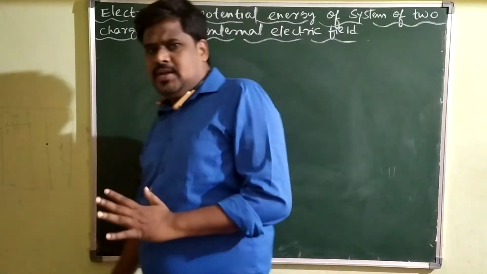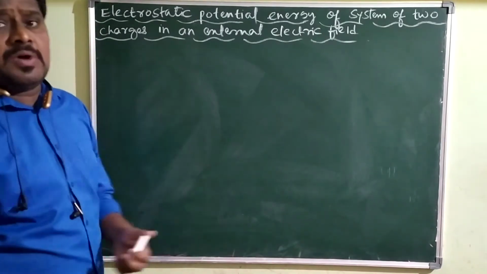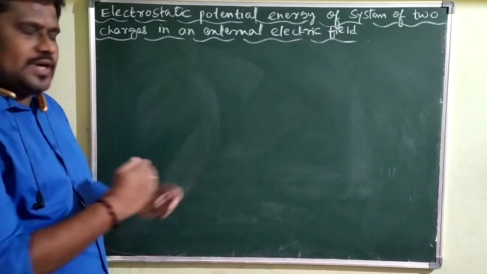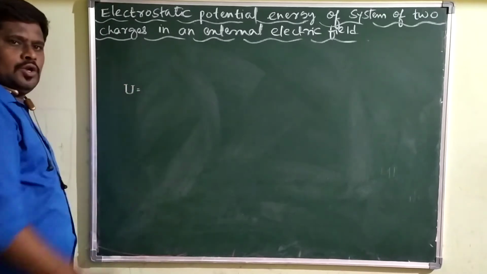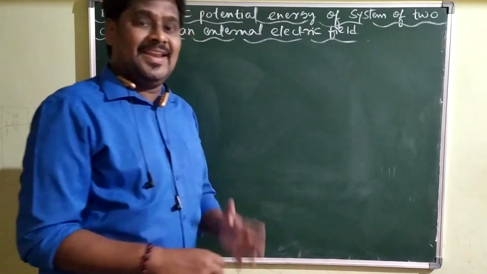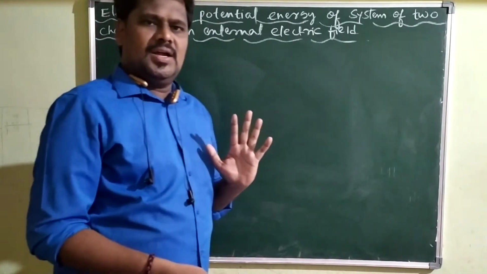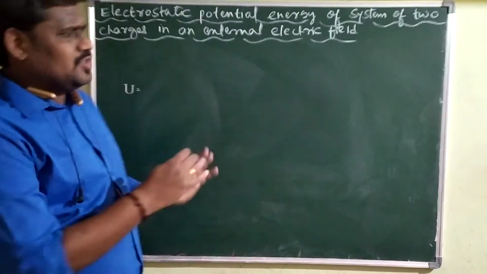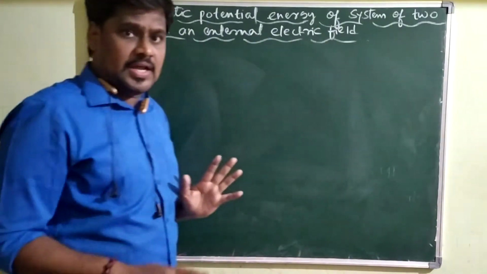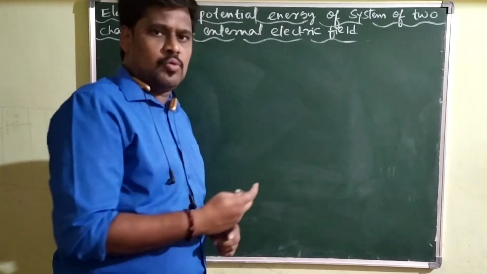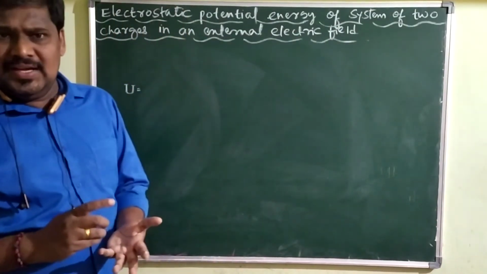Before deriving it, focus on one concept: the potential energy U is the total amount of work done in displacing charges in the direction opposite to the direction of the electric field.